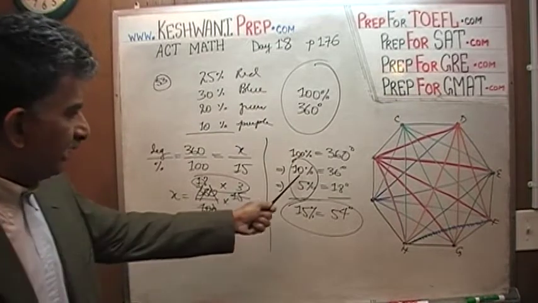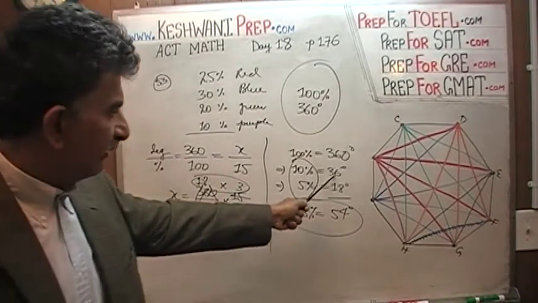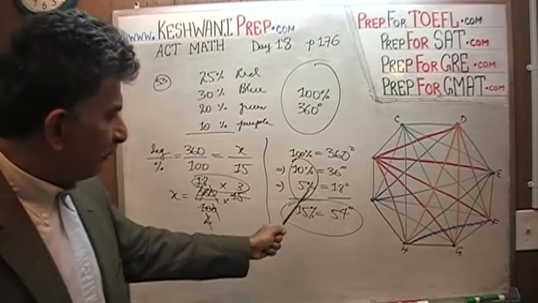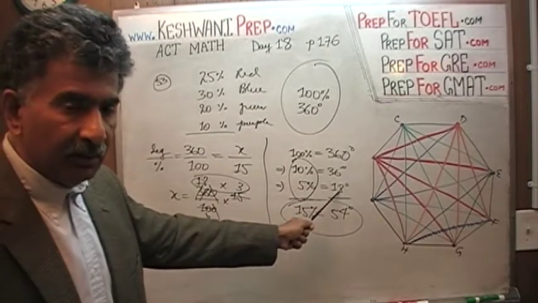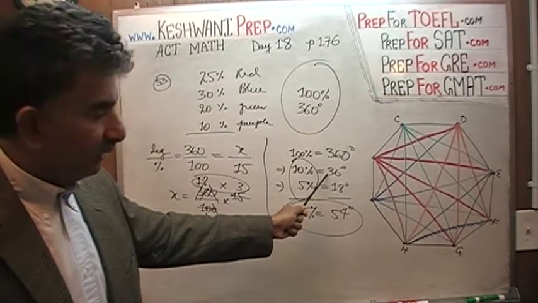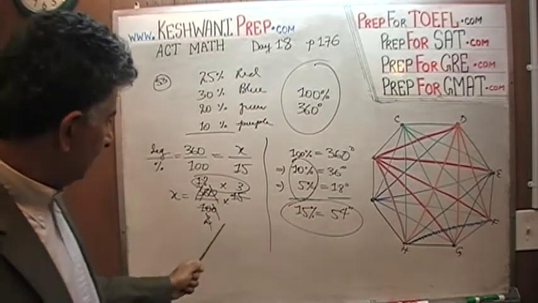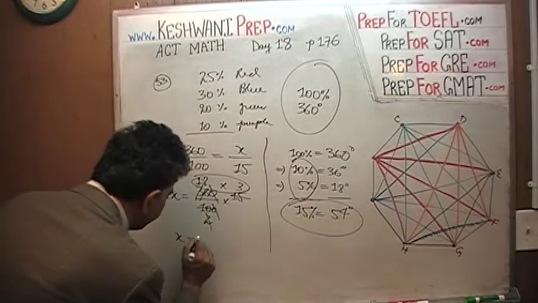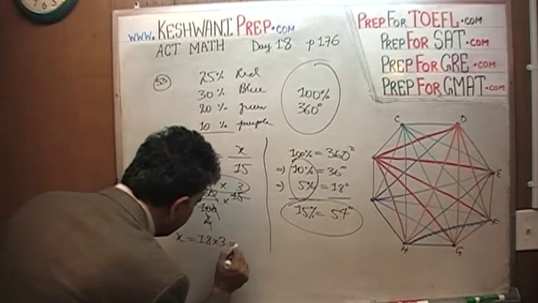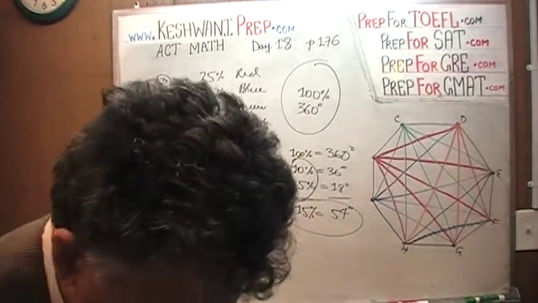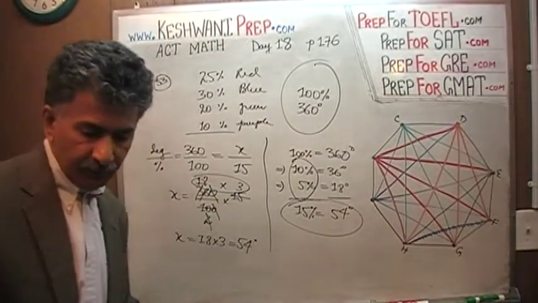18 times 3 is exactly what we found here. Because the 36 that you see there is 10%, and 5% is 18 degrees. So this 36 is actually 2 times 18. 2 times 18 plus 1 times 18 is 3 times 18, which is exactly what we're getting here. So x equals 18 times 3, which is 54 degrees. That was the end of that. Let's move on to the next problem on the next page.